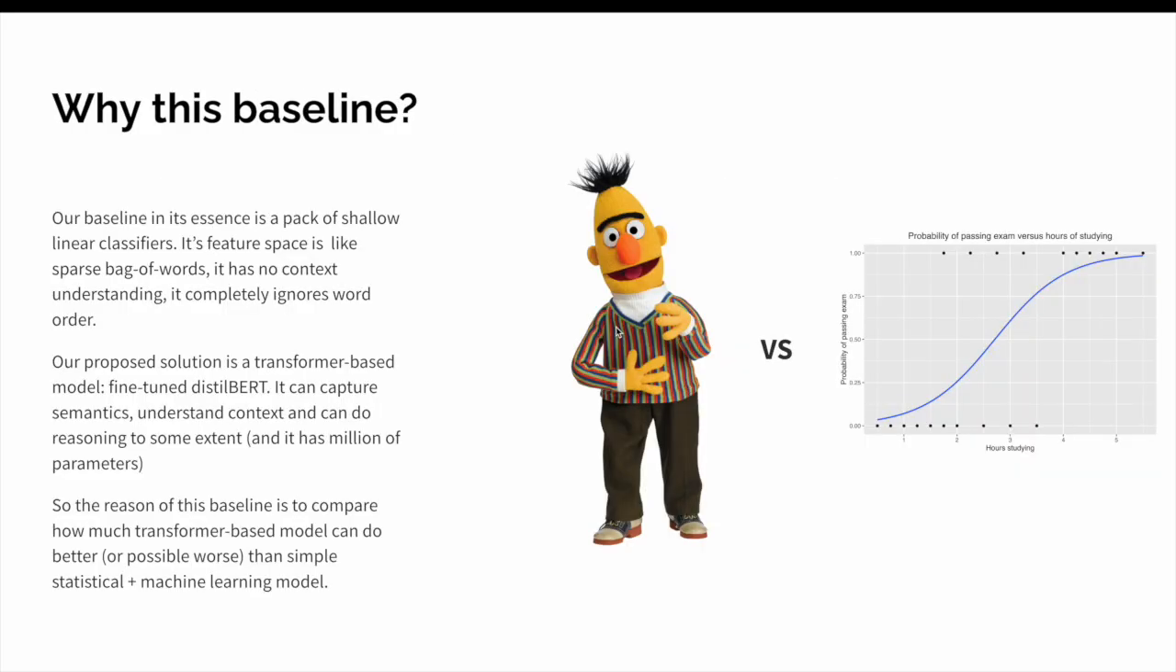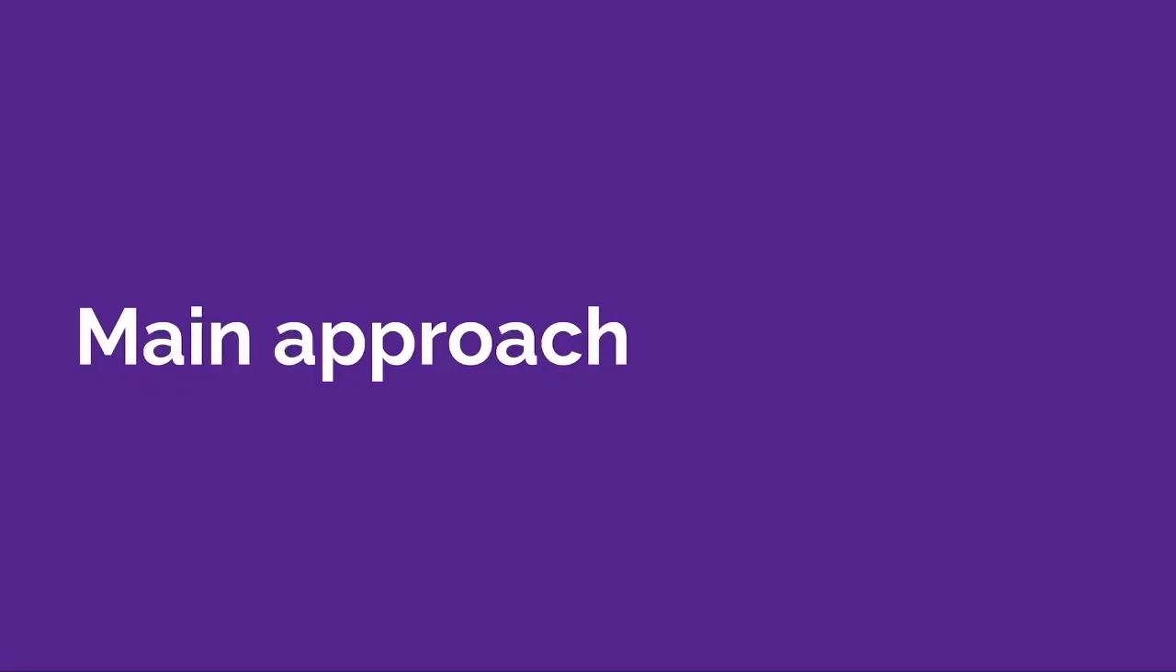The reason we chose this baseline is that in its essence it is a pack of shallow linear classifiers. Its feature space is a sparse bag of words, it has no context understanding, and it completely ignores word order. And our proposed solution is a transformer based model, a fine-tuned DistilBERT. It can capture semantics, understand context, and do some reasoning. The purpose of this baseline is to compare how much better a transformer based model can do than a simple statistical machine learning model.